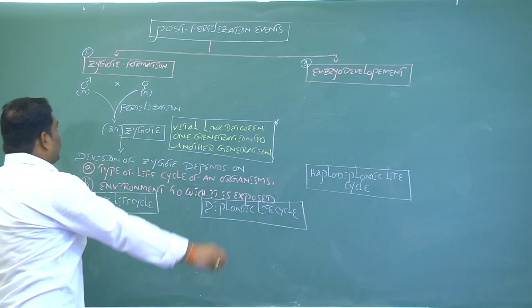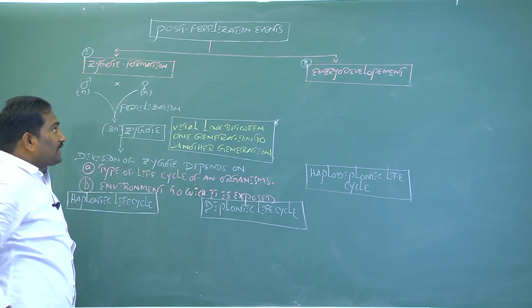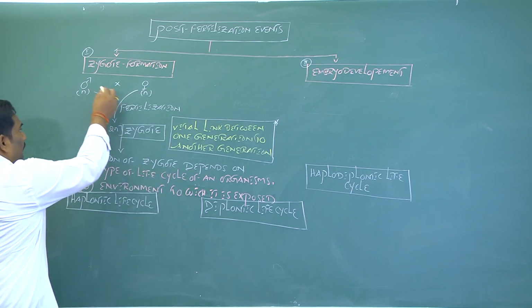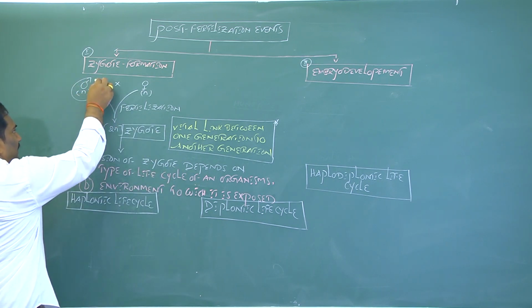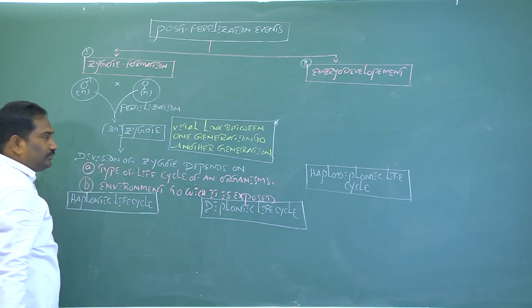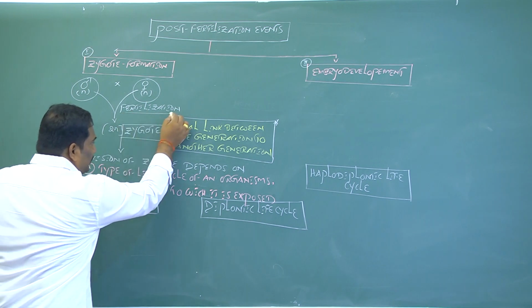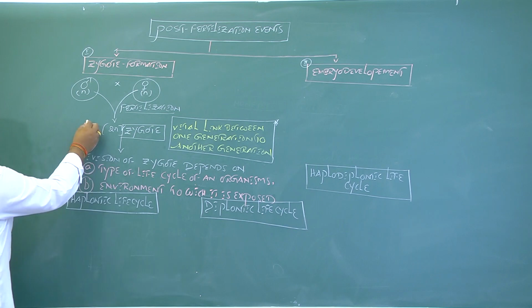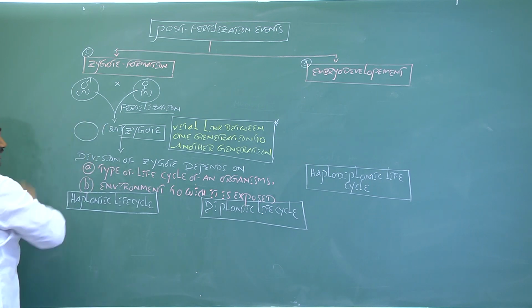Let's discuss the first post-fertilization event, zygote formation. During fertilization, a haploid male gamete physically contacts a haploid female gamete to form a diploid zygote, which is single-celled.